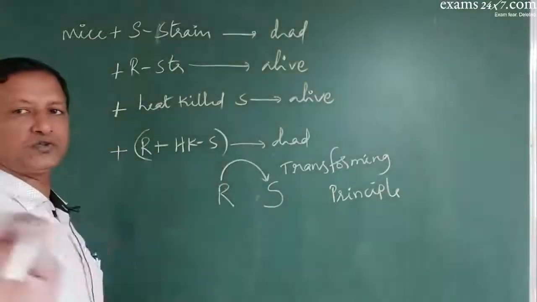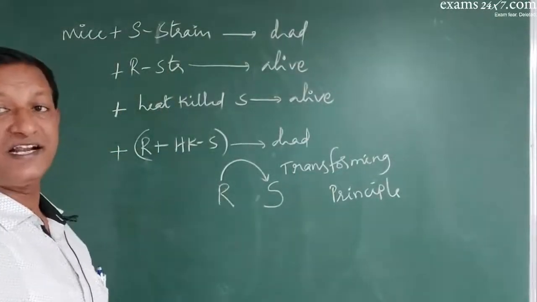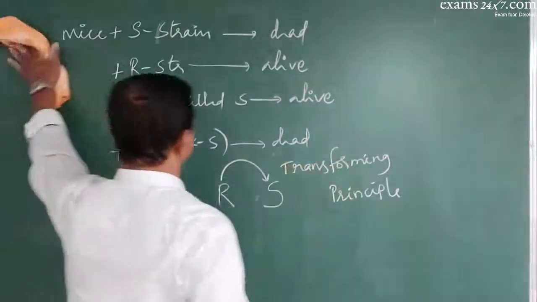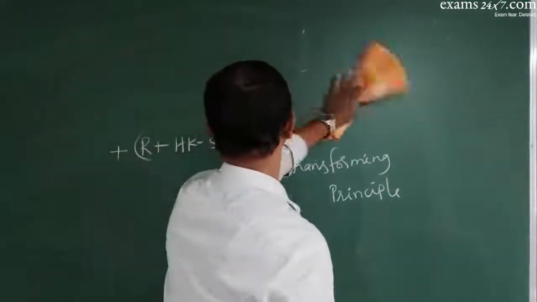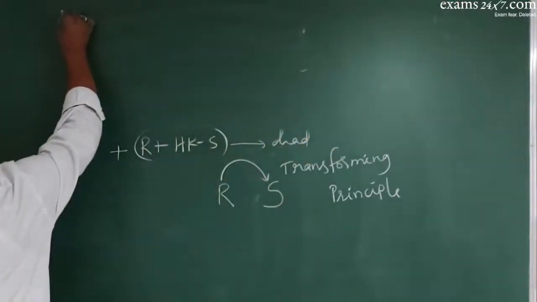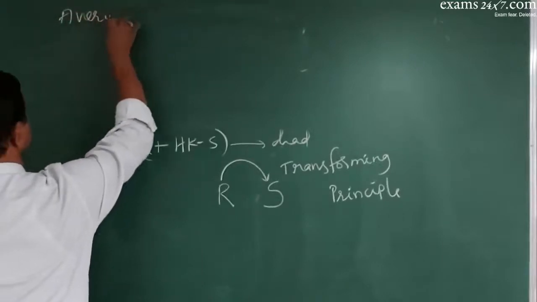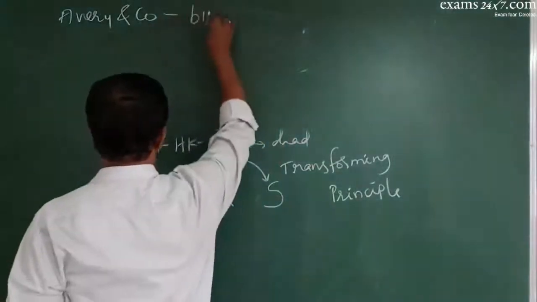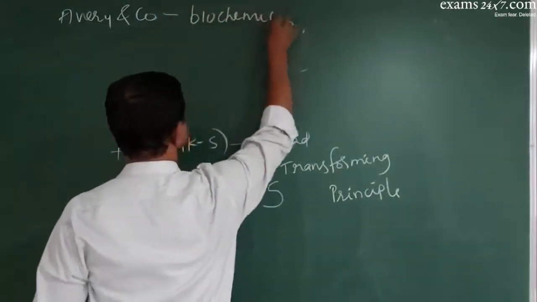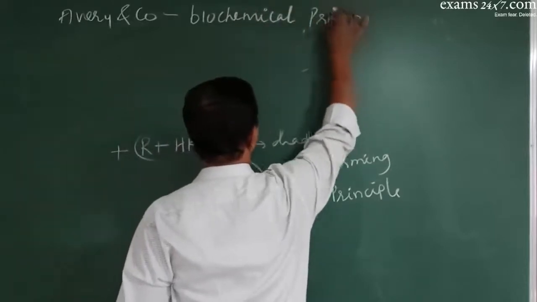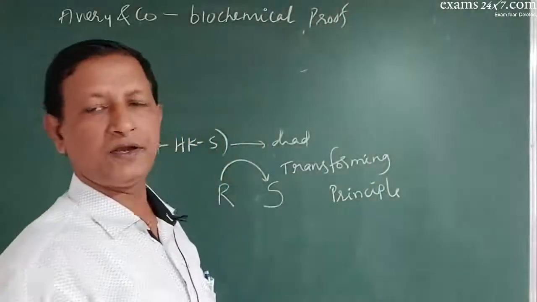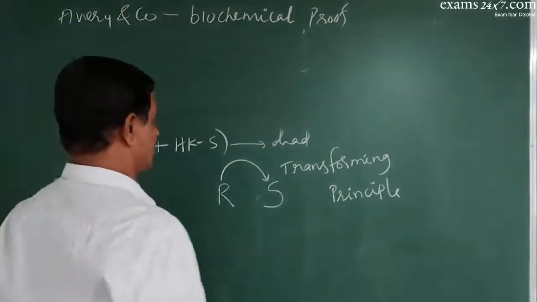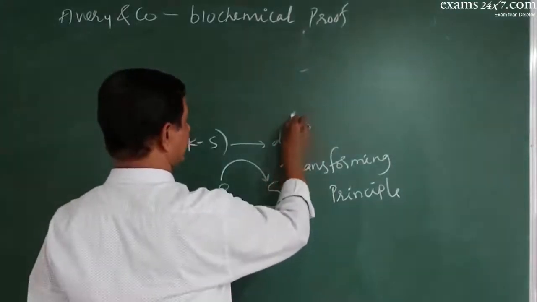So this is one. He could not give any conclusion regarding the genetic nature of the DNA, but just concluded this. But the same work was continued by Avery and company, Avery, McLeod and McCarthy, who gave a biochemical proof, and in this biochemical proof, what they did was, they extracted the blood sample.